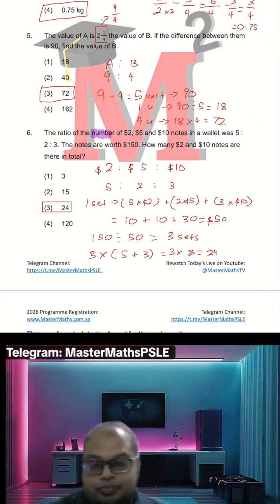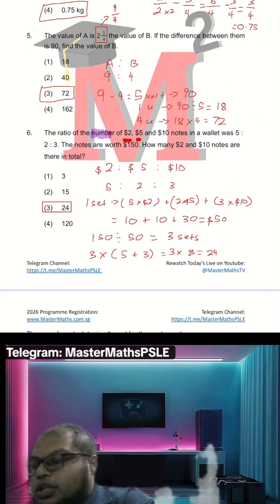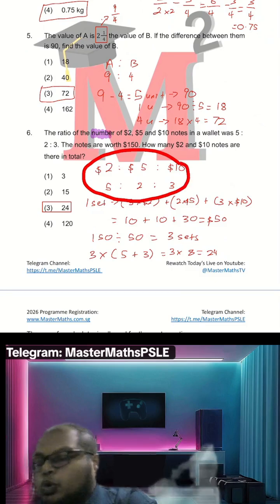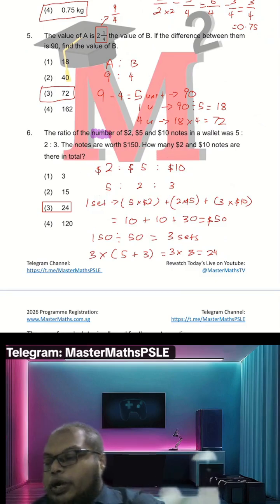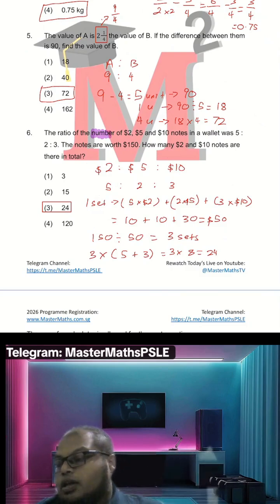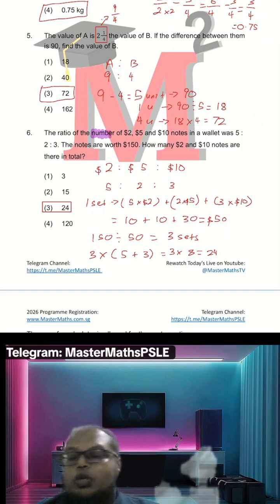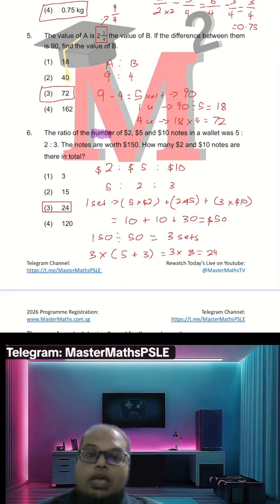Okay, so the number of $2 notes, $5 and $10 notes in a wallet was 5:2:3. So I put it into this ratio. So this is basically just plugging it from the question. Now when we have this kind of ratio, that means your number of notes in your $2 notes is in multiple of 5, your $5 notes is in multiple of 2, and your $10 notes is in multiple of 3.